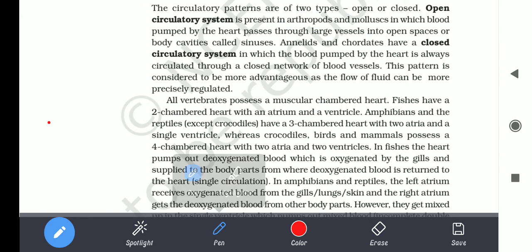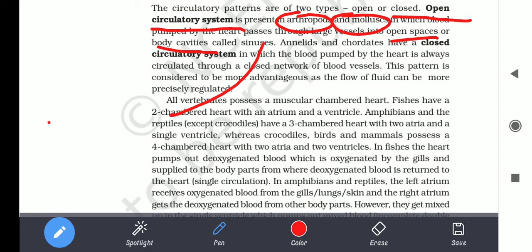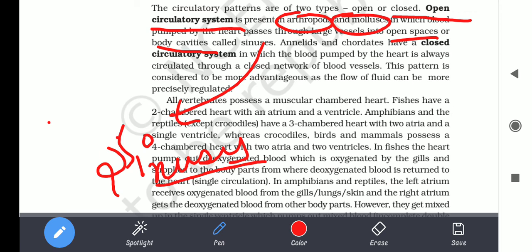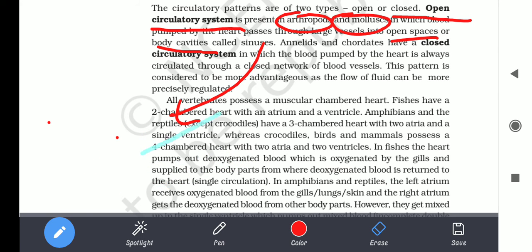This kind of system is called the open circulatory system, and it is present in arthropods and mollusks. The open spaces in the body cavity are called sinuses.